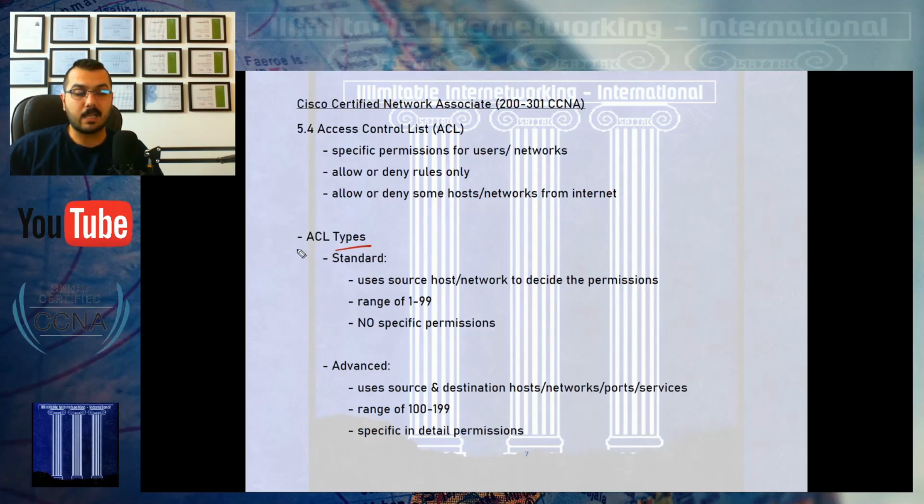So anyway, access list types. We should learn three types, but I was mistaken. I will correct this in the book before I upload it. Type number 1 is called standard. I will talk about it and we will perform a lab for standard. Type number 2 is not advanced, it's called extended access list.